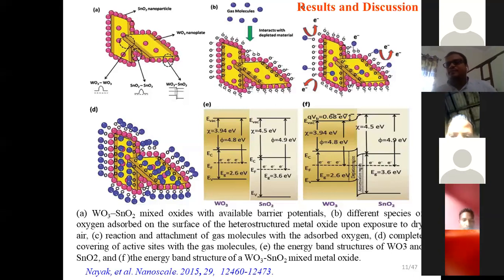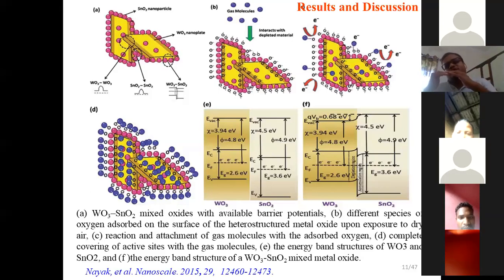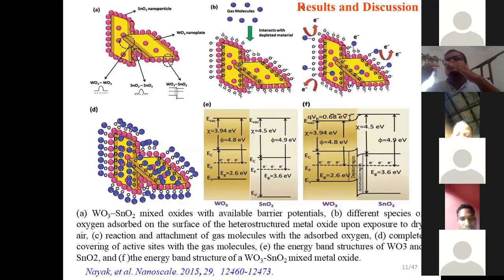Generally, when we prepare heterojunctions, like taking tungsten oxide and tin oxide, there is a heterojunction and a depletion region between the tin oxide and tungsten oxide. So the more tin oxide there is, the more junctions and the more active sites there will be.